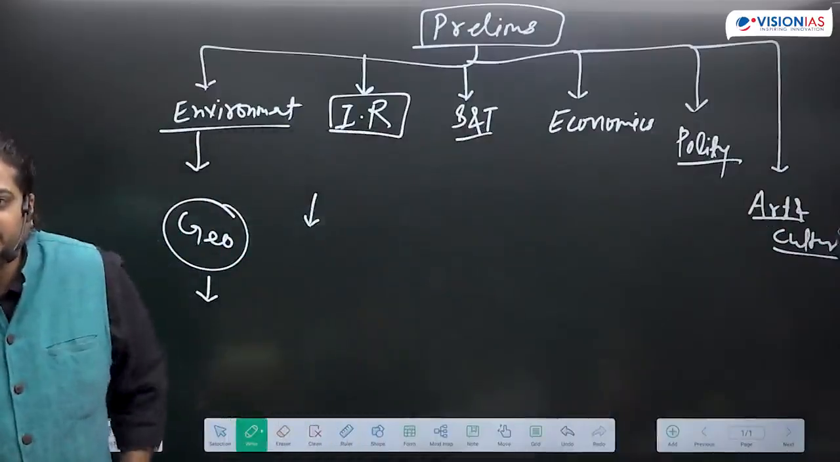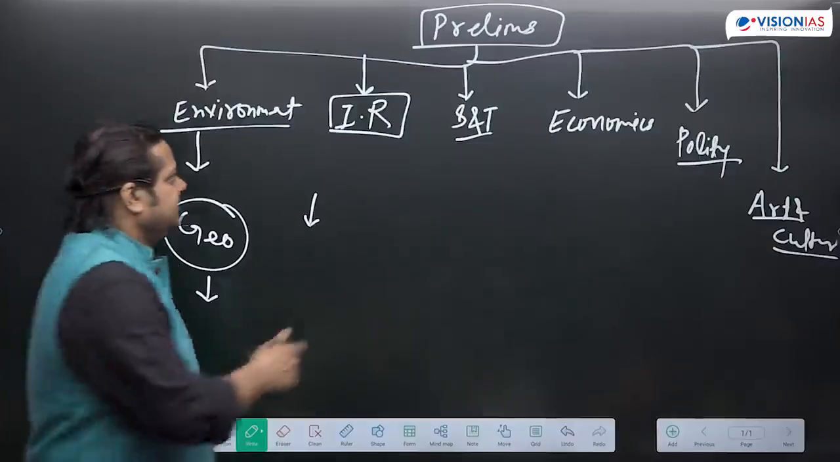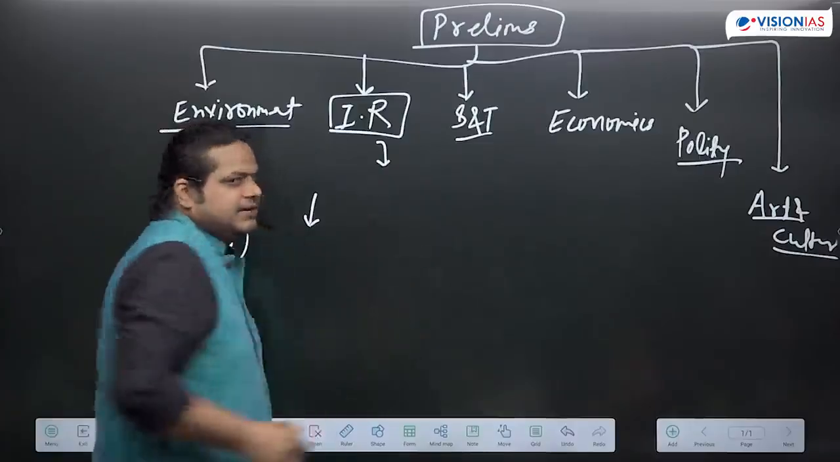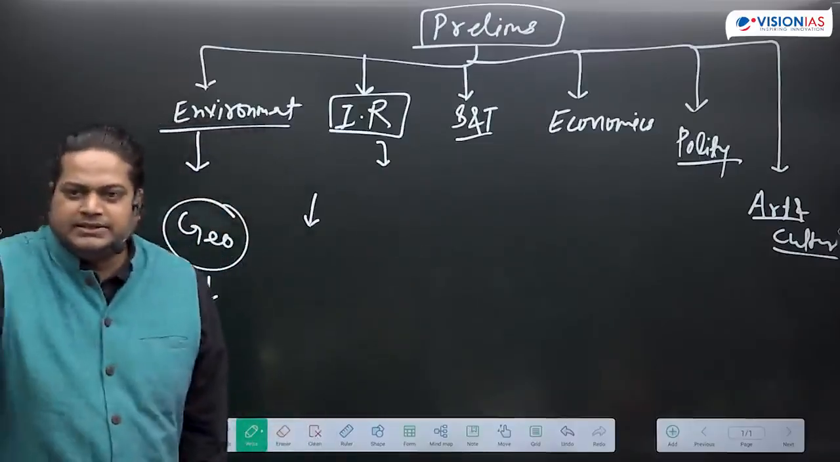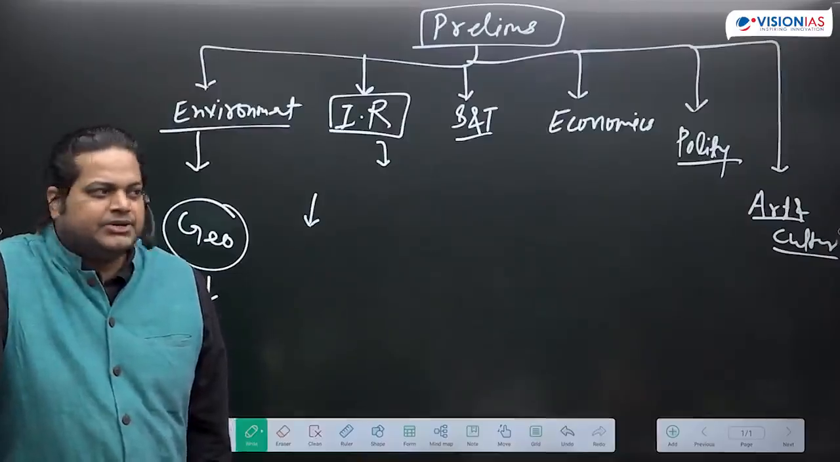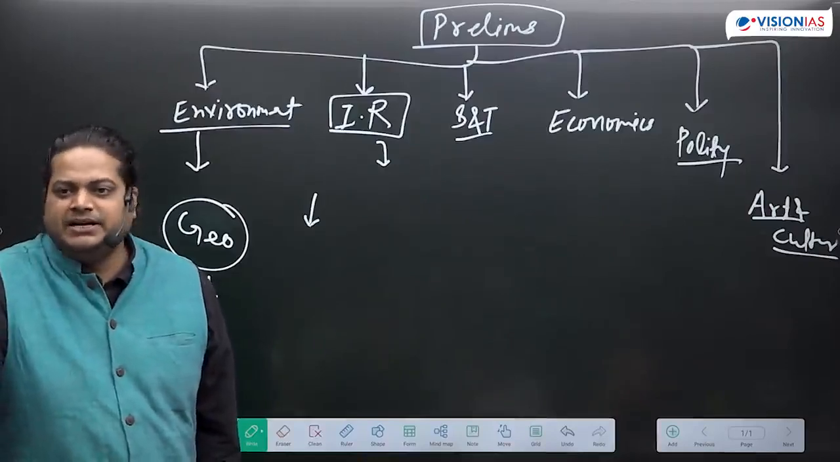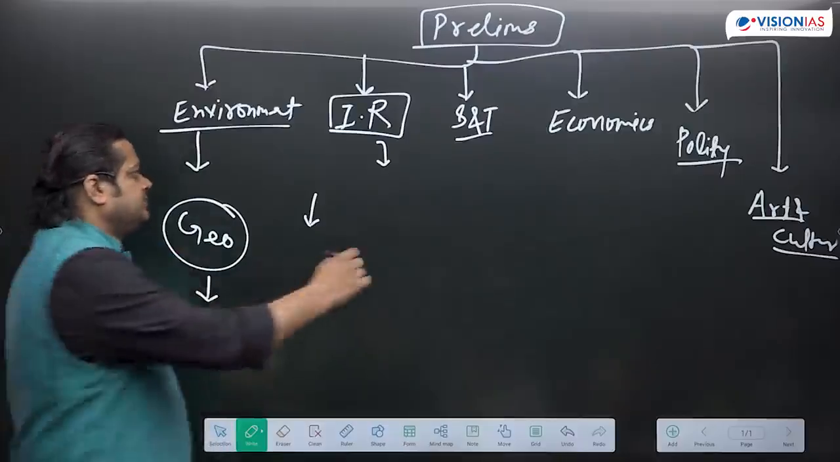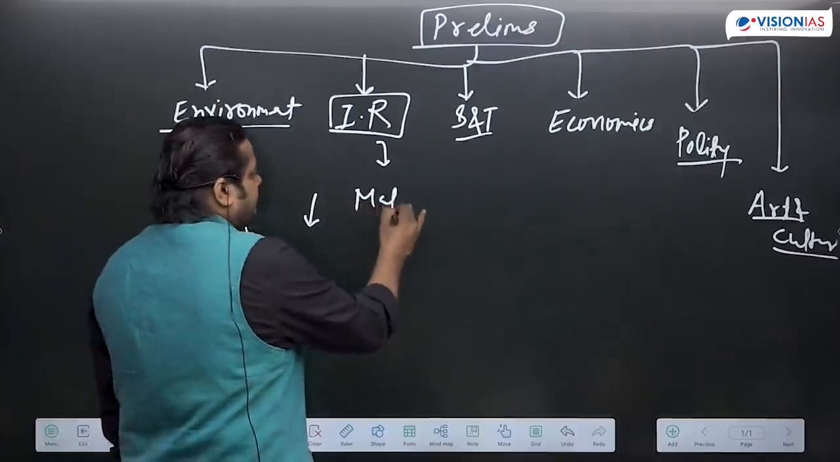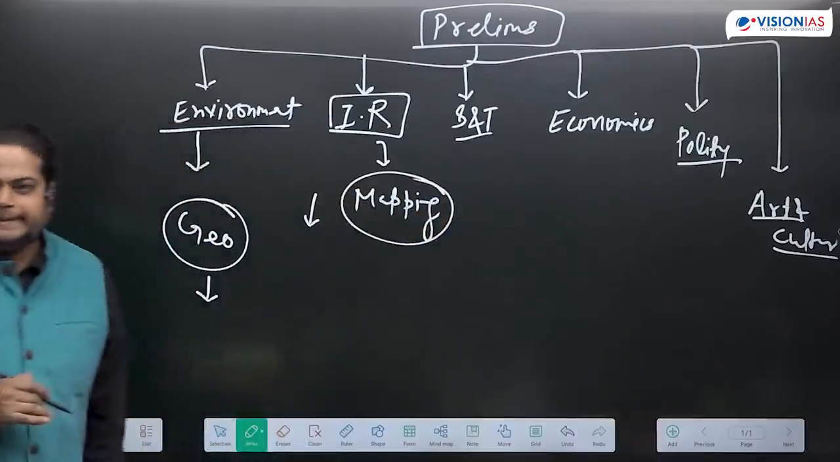Sorry. Themes. What kind of themes? G20. So IR it will come. Different groupings, international organizations, global groupings. These will come in IR. In IR they can also ask mapping questions.